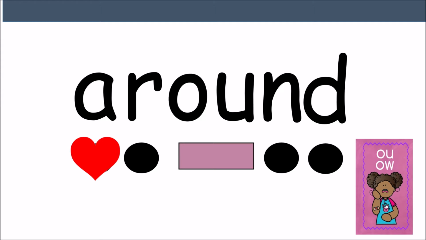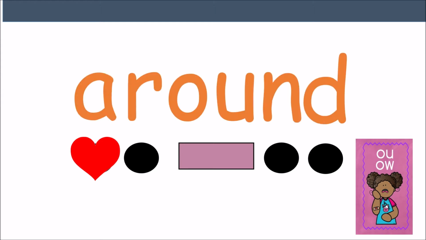Around, around. The A in this word we need to remember by heart. It's making a short U sound. And the OU in this word is making the ow. OU and OW make the ow sound. Around.